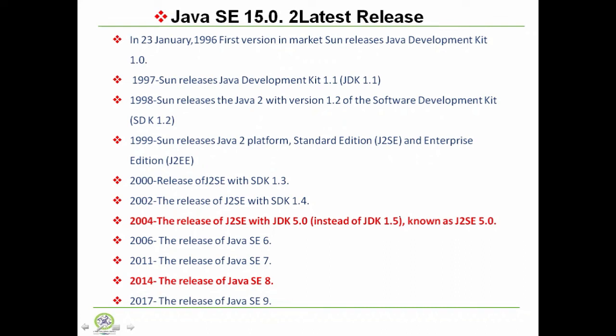We already went through all those characteristics, and by considering them, James Gosling with a team of 30 members released a beautiful programming language which is most widely used in industry, which is nothing but the Java programming language. Still in industry, we are working with the Java programming language.